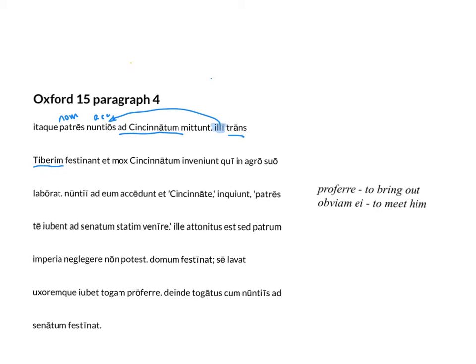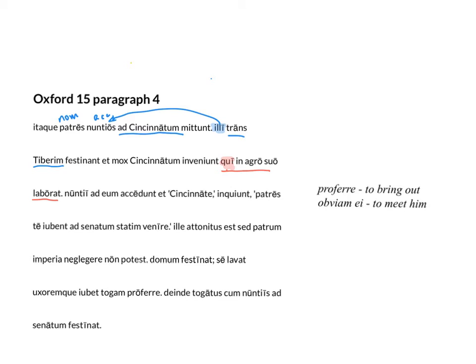Qui, this qui puts us into what kind of clause? Are we going to have a subordinate clause or a main clause? Exactly. We have a subordinate clause that's going to go from qui, we're going to find our verb, to laborat. And qui, remember, is our relative pronoun. So qui refers back to who from our main sentence.